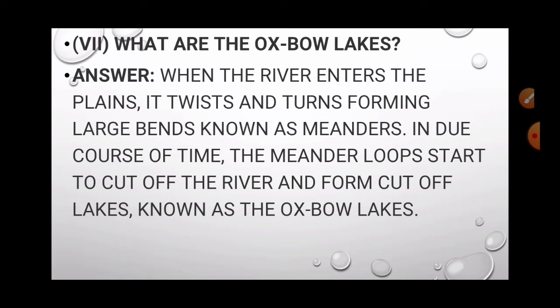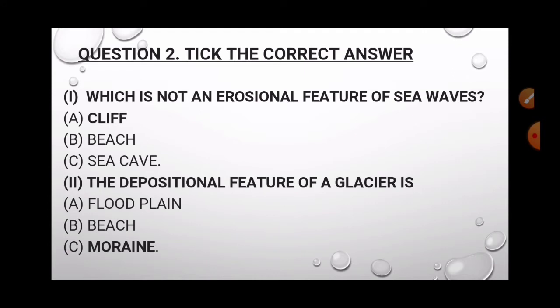Okay, what is the meaning of oxbow lakes? Then take the correct answer. No need of writing this in copies, just do it in your textbook. Which is not an erosional feature of sea waves? The answer is cliff. Then second, the depositional feature of a glacier is moraine.